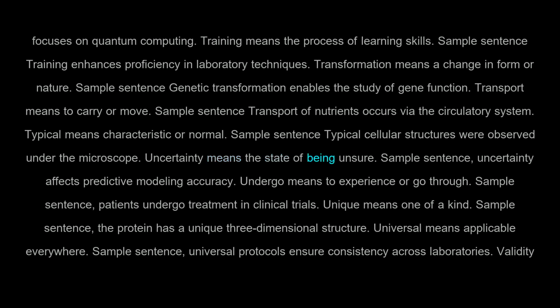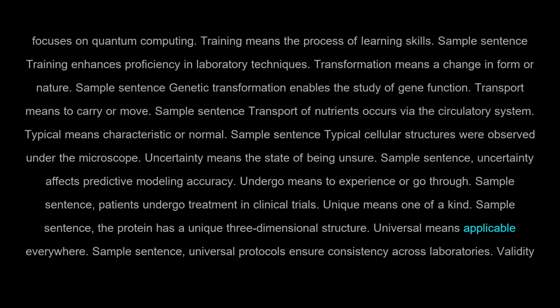Uncertainty means the state of being unsure. Sample sentence, uncertainty affects predictive modeling accuracy. Undergo means to experience or go through. Sample sentence, patients undergo treatment in clinical trials. Unique means one of a kind. Sample sentence, the protein has a unique three-dimensional structure.